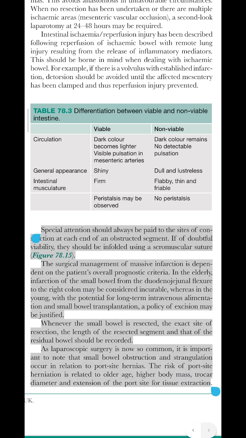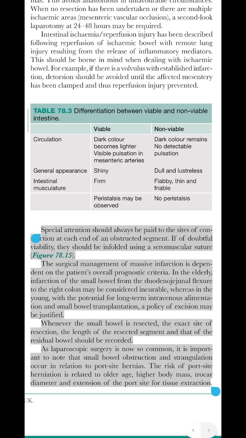Special attention should always be paid to the sites of constriction at each end of an obstructed segment. If of doubtful viability, they should be enfolded using a seromuscular suture, Figure 78.15. The surgical management of massive infarction is dependent on the patient's overall prognostic criteria. In the elderly, infarction of the small bowel from the duodenojejunal flexure to the right colon may be considered incurable, whereas in the young, there is the potential for long-term intravenous alimentation and small bowel transplantation.